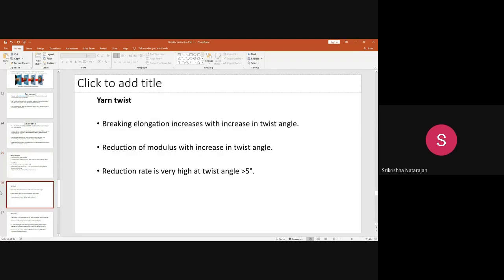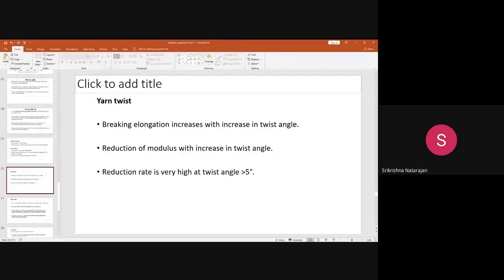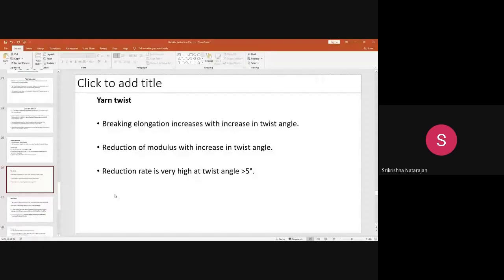What about yarn twist? This is again another important parameter in ballistic protection. Here the twist should be minimum. Keep this in mind: the twist should always be minimum in the yarns used for ballistic protection.